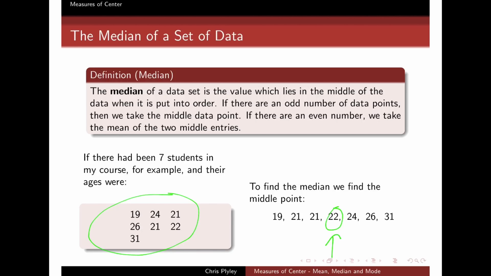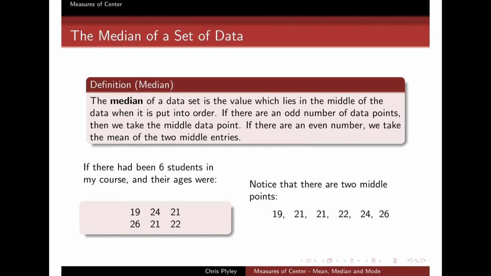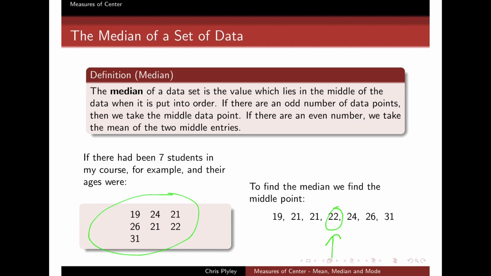I can do it by crossing off values from left to right if I want. Let me change my pen. I cross them off left to right, and the one that's left in the middle is my median, in this case 22. And of course this is easy to do if I have a small set of data by hand. If I have a larger set of data, then it's probably more useful to use some sort of technology. Most software like SPSS or Excel will find the median for you very quickly and automatically. But we make sure we know how to find it by hand first. And so in this case I have 7 students in my class, and I say the median age is 22 years.